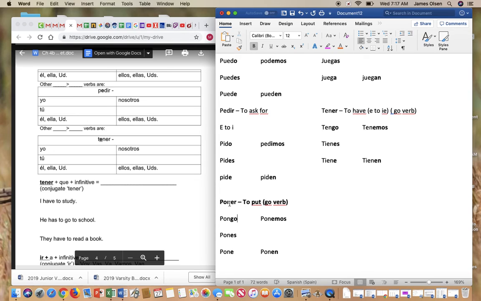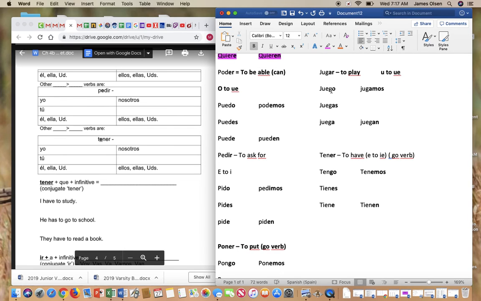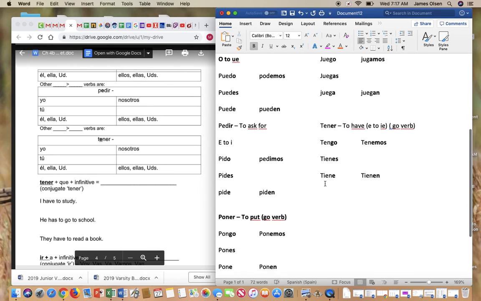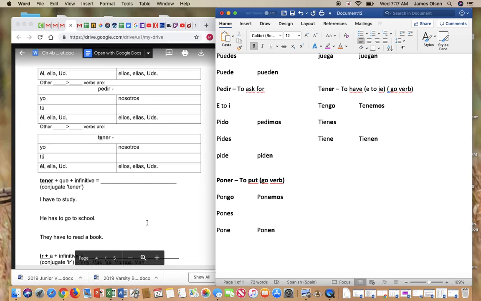So that's a go verb. For no reason, it ends in go. But up here, there is a reason. It has a G. It should have a G. It should end in go. So hopefully that makes sense to you.